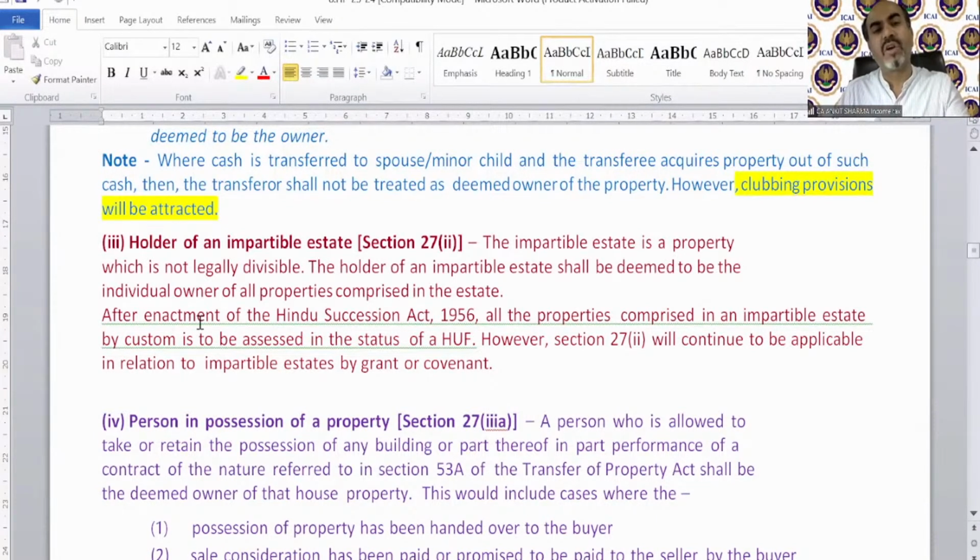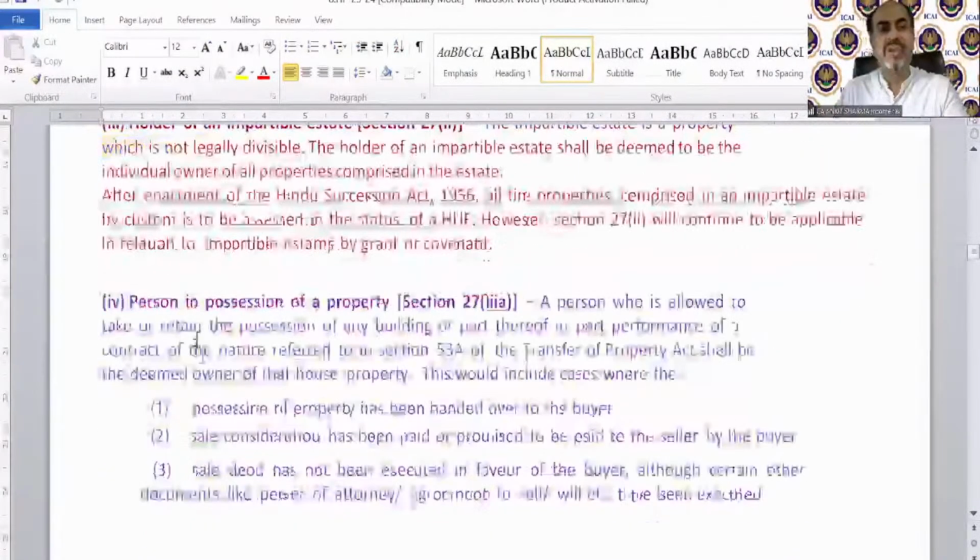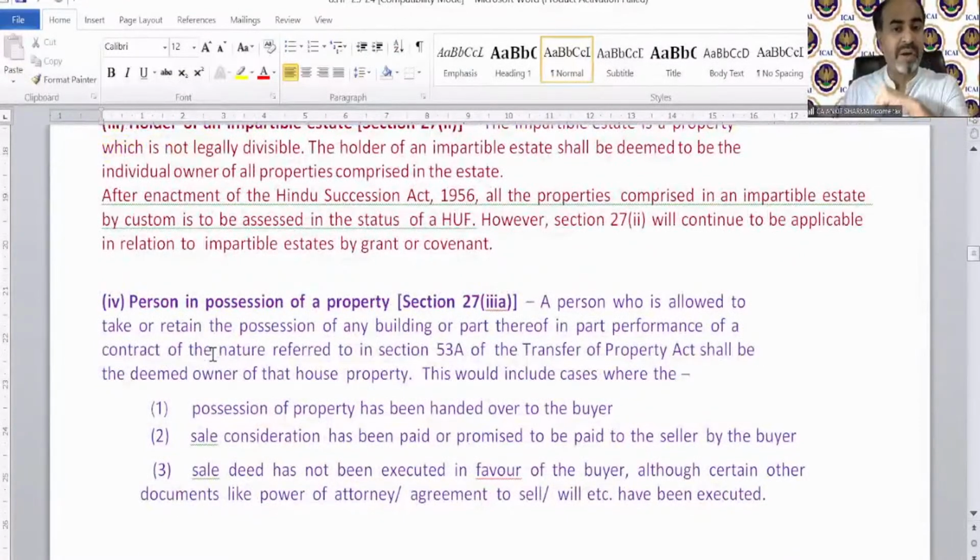And in case of a holder of an impartible estate, what is the meaning of impartible estate? Kindly go read it, and you can Google it, of course, yourself. A person in possession of a property. If you have a property with yourself, I can explain this. If you have property with yourself, you have possession of the property, but it is not registered in your name till now. It will be registered later. So it says even if that property is not registered.